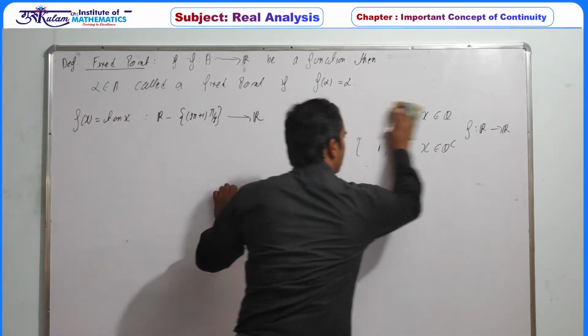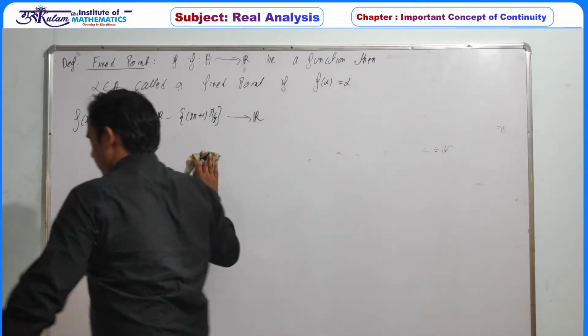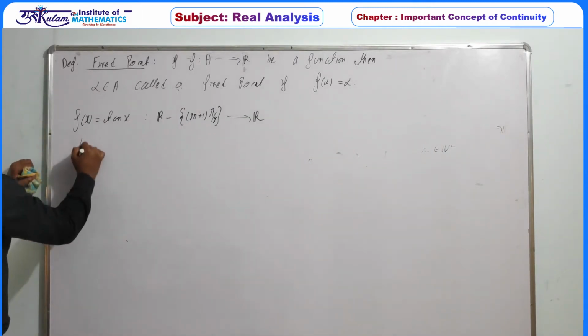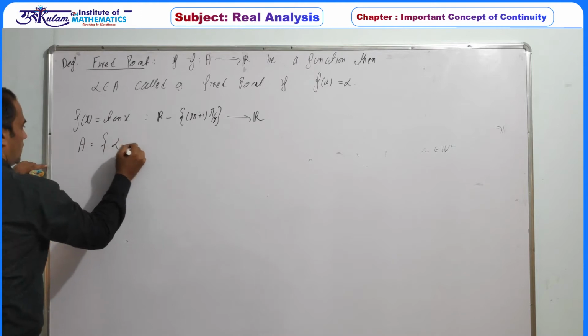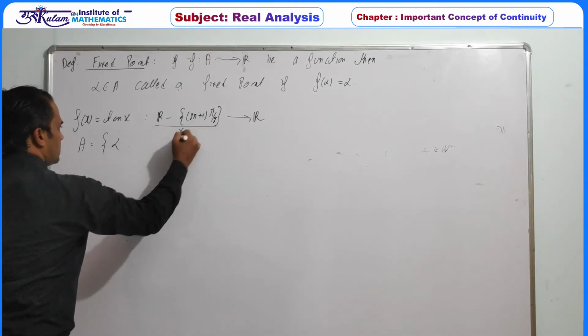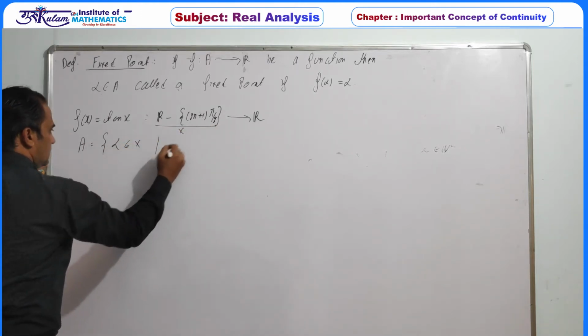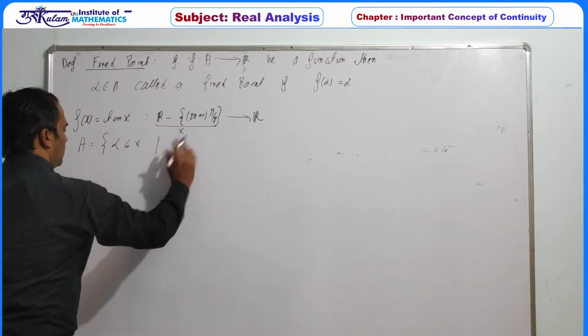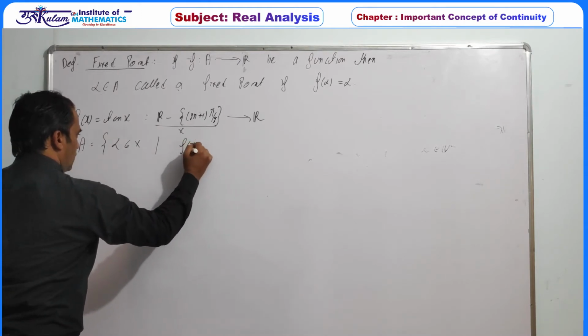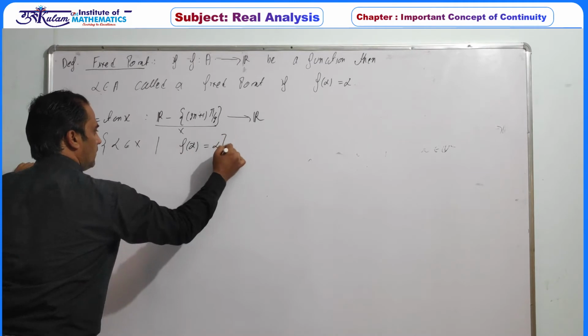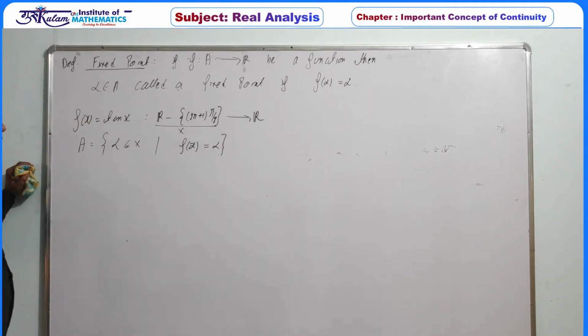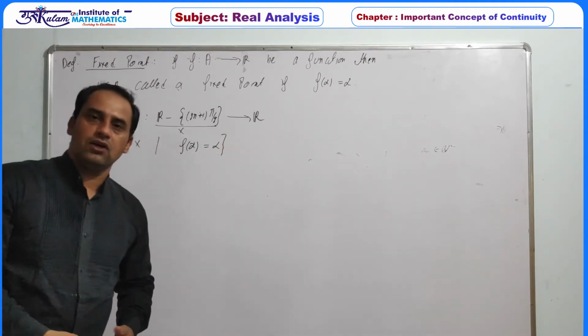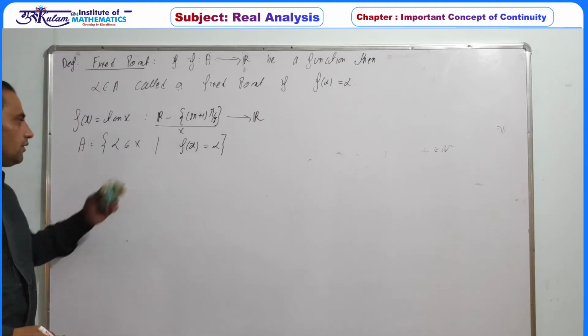This is an exam question. If A is the set of all alpha belonging to this domain such that f of alpha is equal to alpha, then what about the set A? Is it countable, finite, empty, or non-empty? We have to identify this.